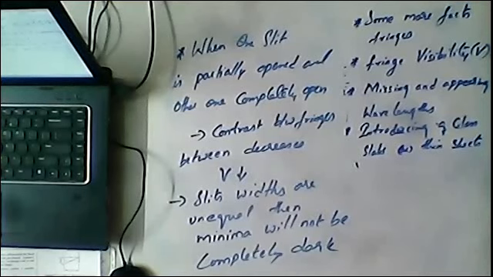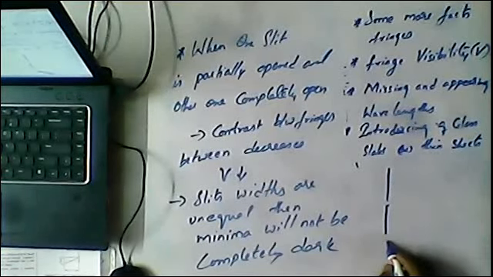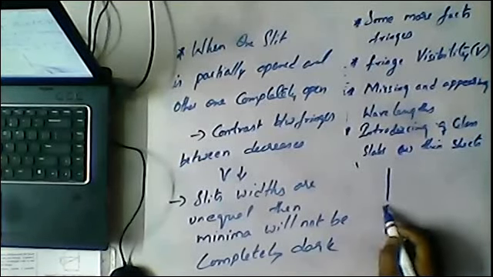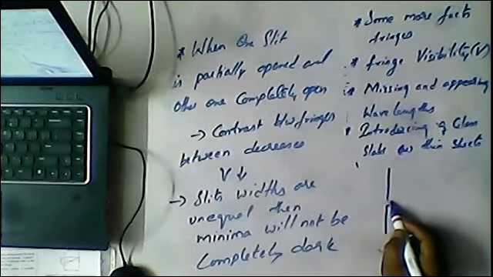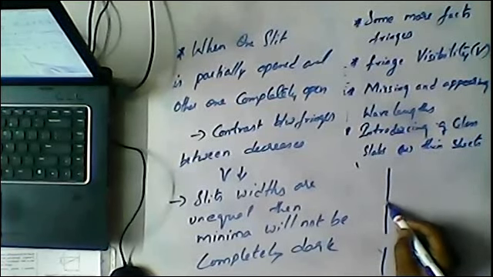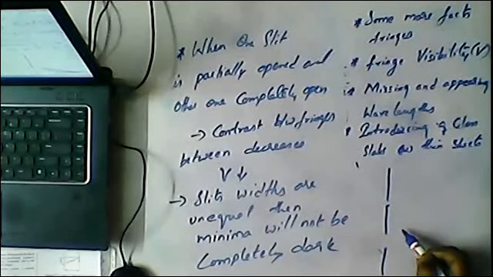Whenever slits are there, we already know that slits means separation. If you observe clearly, the width here is much larger than there, so unequal widths are present.